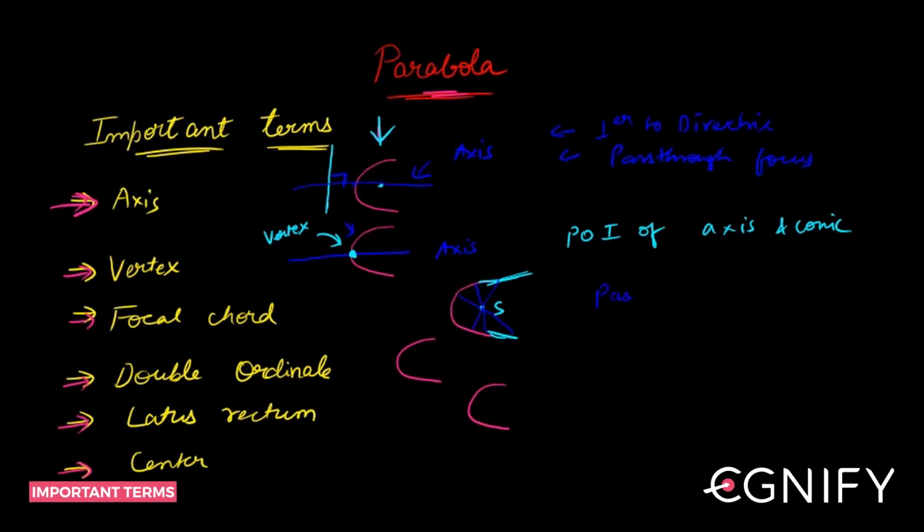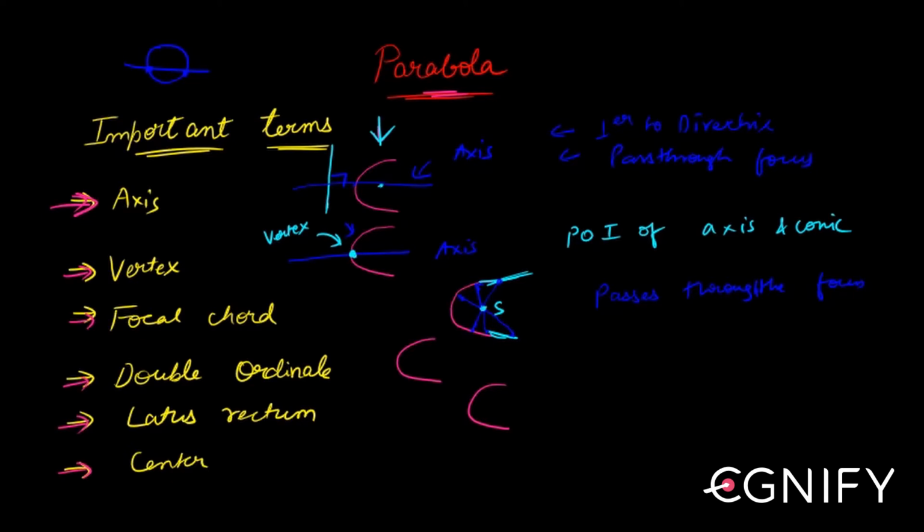The focal chord passes through the focus, and obviously it strikes the conic in 2 points. Just like a circle has a chord where the chord intersects the circle in 2 points, here also your chord is intersecting in 2 points, but this chord has to pass through this fixed point called focus, and then it will be called a focal chord.